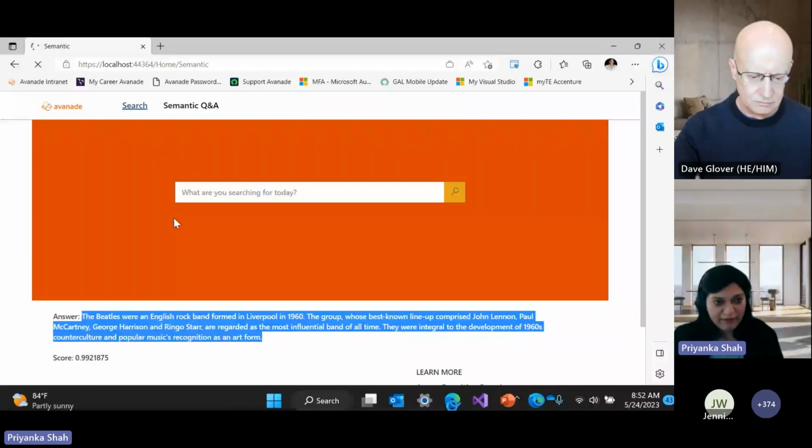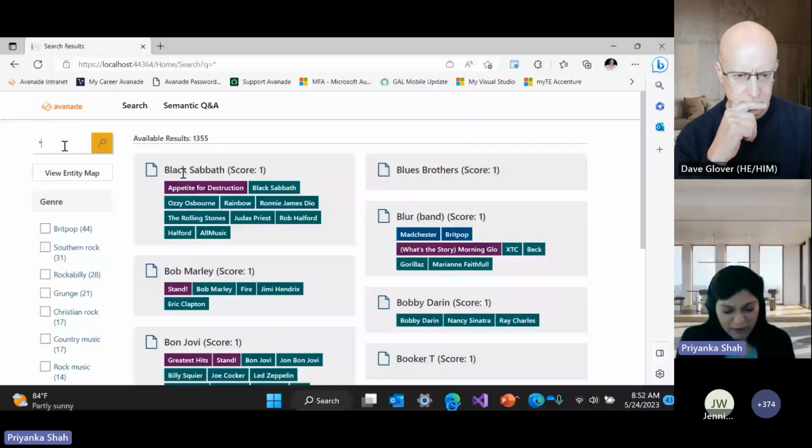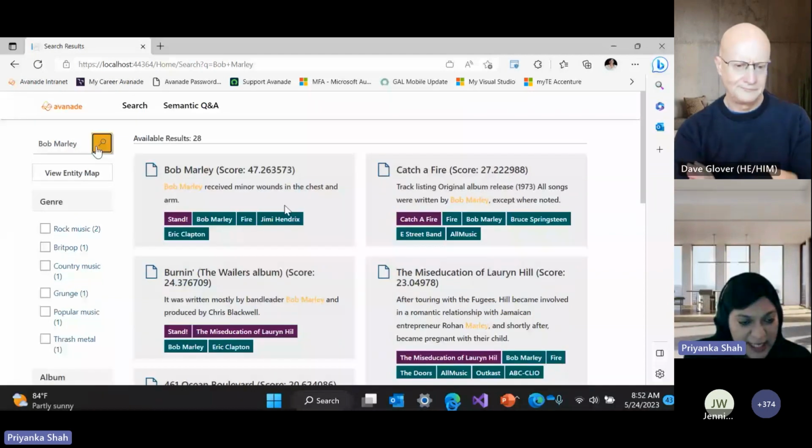So if I search for anything else, you will be able to see the awesomeness of how natural language processing actually works here. For example, now if I'm searching for Bob Marley, then it will give me all the documents which mention or are in some way related to Bob Marley. It will give me the genres in which he has performed, the albums in which he has performed, right? And then I can also do a very cool thing.